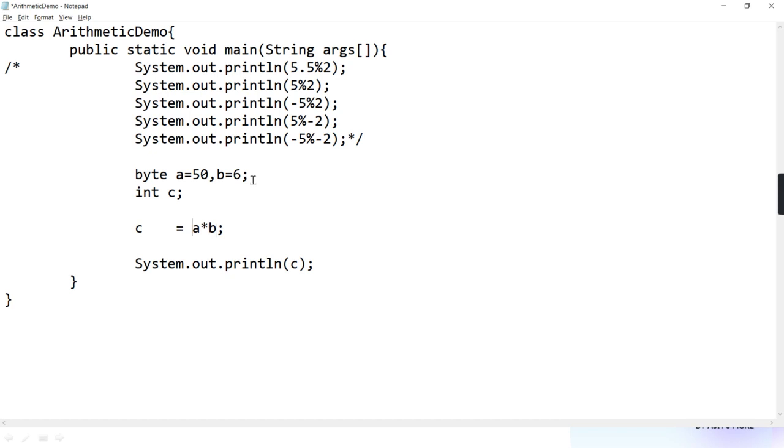No, because byte times byte gives an integer, and the destination is also integer. No problem. But you are creating a variable of integer type, so 4 more bytes you are honestly wasting. But in a situation where the answer is going to exceed, this is the solution. Or bear the loss, or bear the wastage. Means increase the space or lose your information. It's up to you.